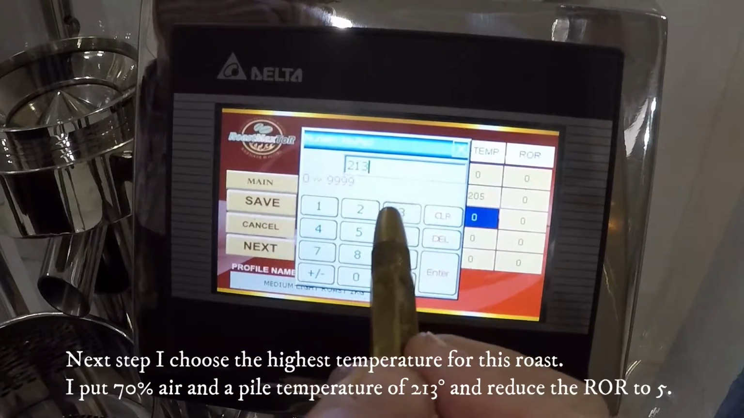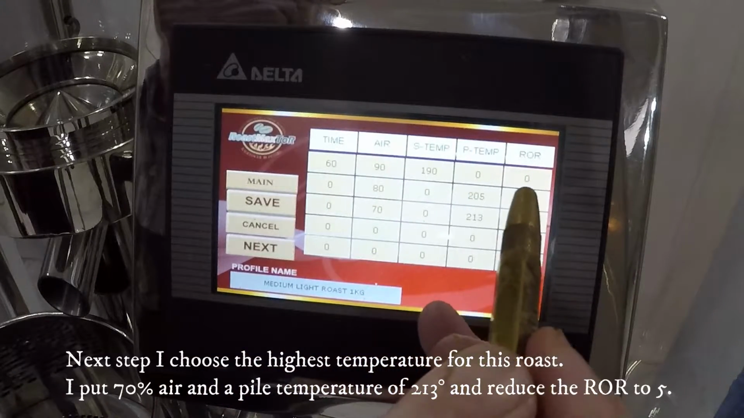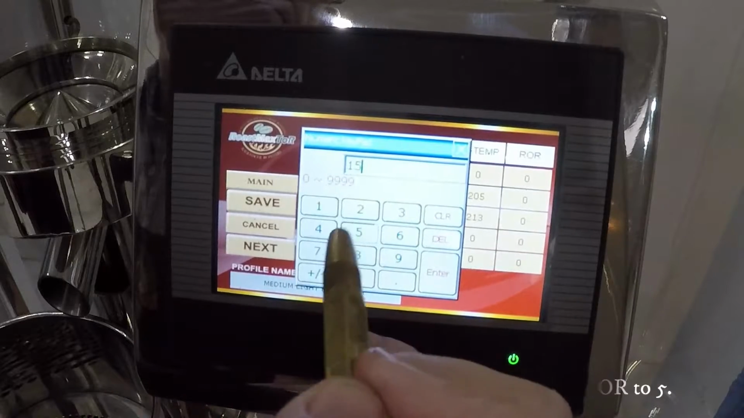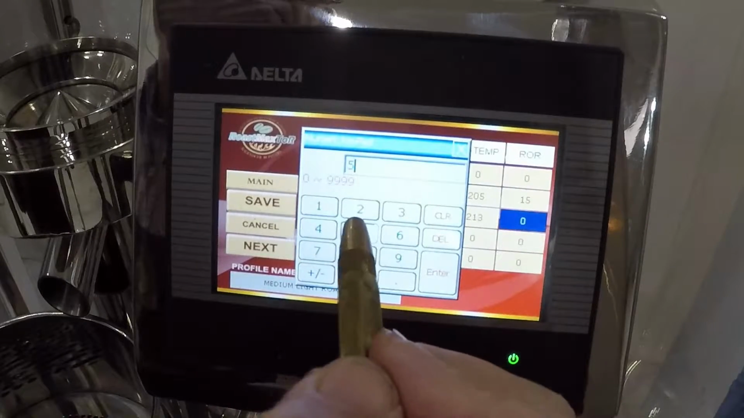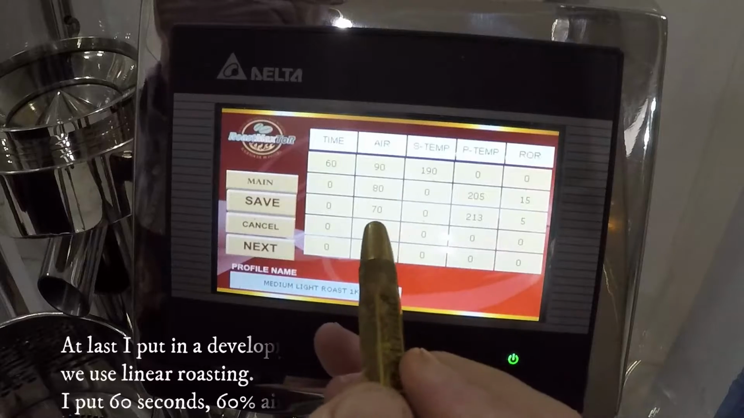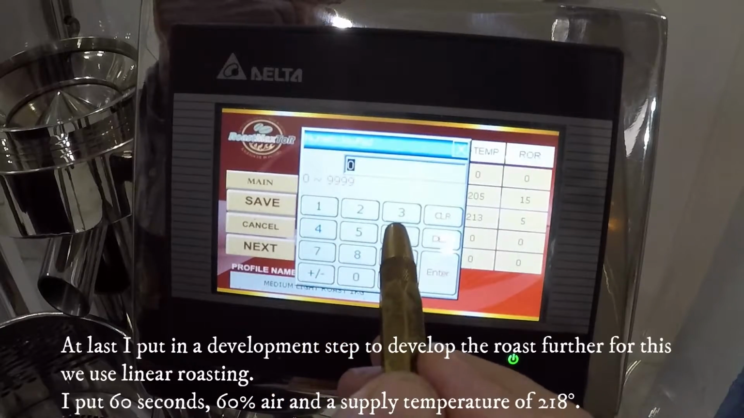Next step, I choose the highest temperature for this roast. I put 70% air, and a pile temperature of 213 degrees, and reduce the ROR to 5.